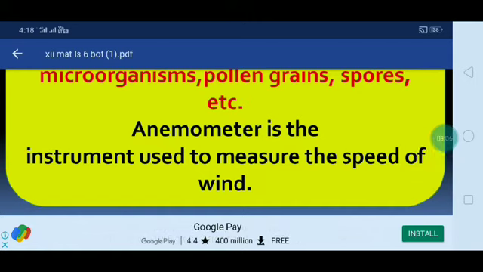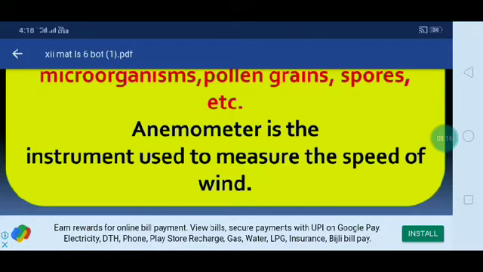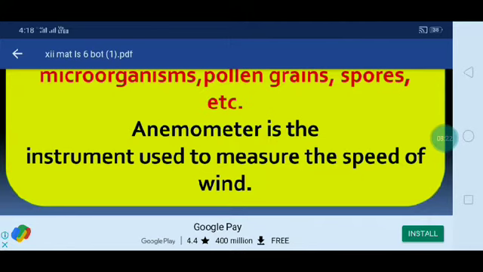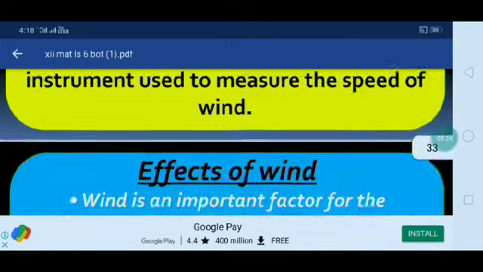And how do we measure the wind? Anemometer is the instrument used to measure the speed of wind. Which instrument is mostly used to measure the speed of wind? Anemometer.